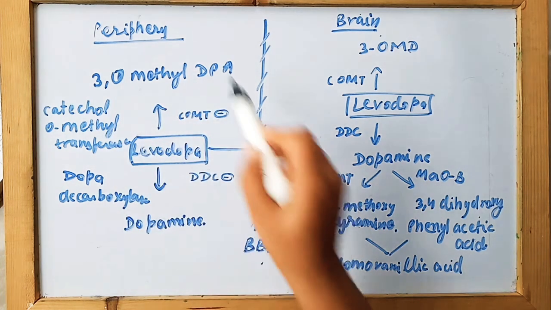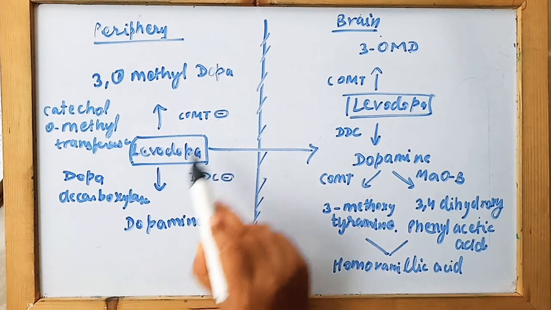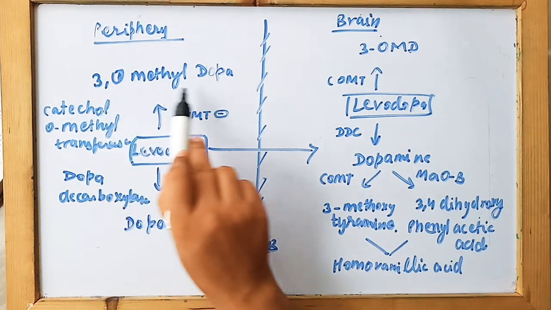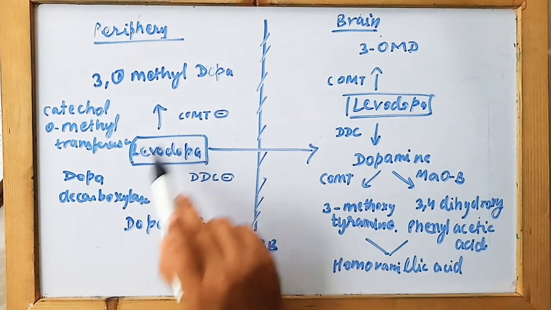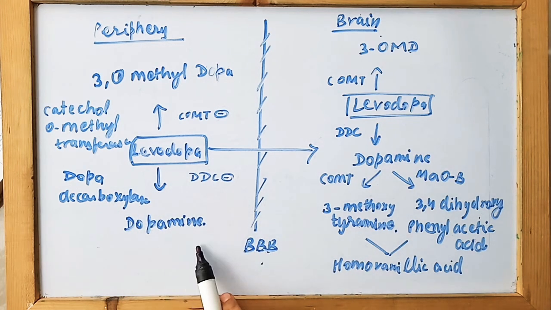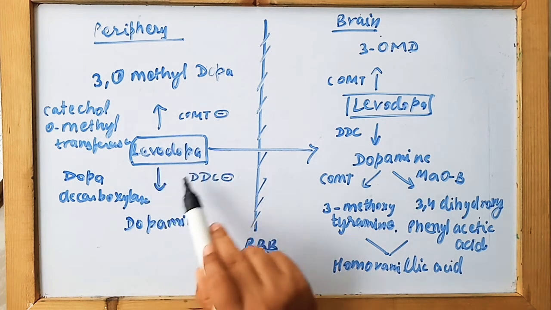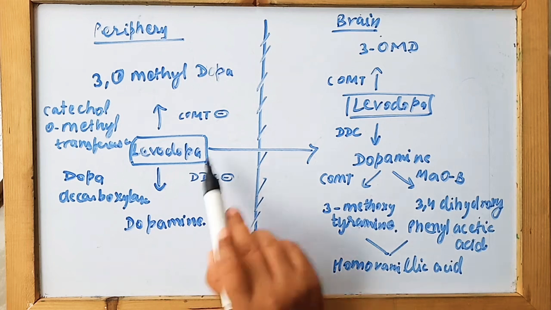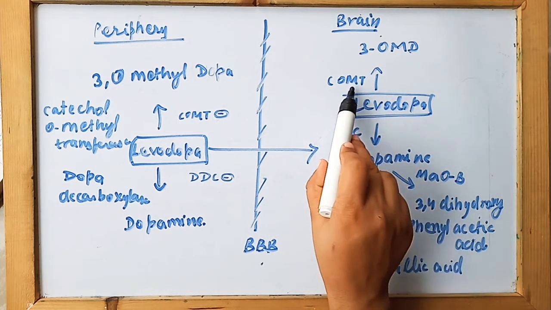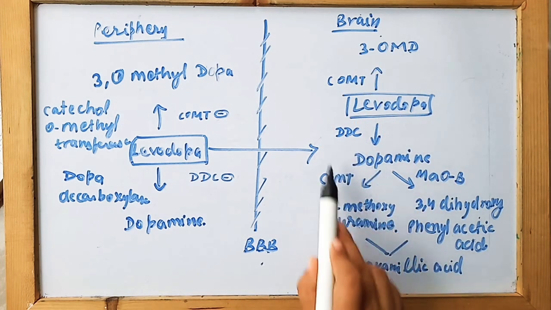When it is absorbed in the peripheral part of the body, levodopa is metabolized by the COMT enzyme, that is catechol O-methyl transferase, to 3-O-methyl-dopa. As well, levodopa is metabolized by dopa decarboxylase, that is the DDC enzyme, to dopamine. This action takes place in the periphery. Now when levodopa crosses the blood-brain barrier and reaches the brain, inside the brain it is again metabolized by COMT to 3-OMD as well as by DDC to dopamine.